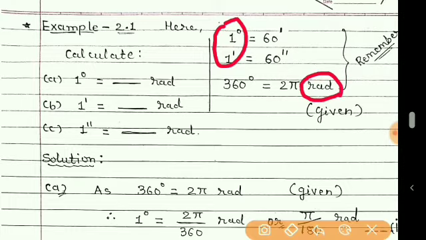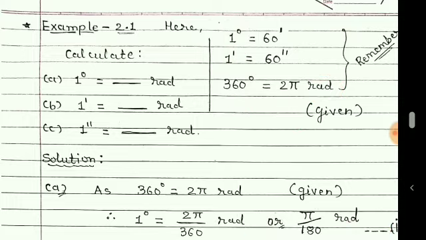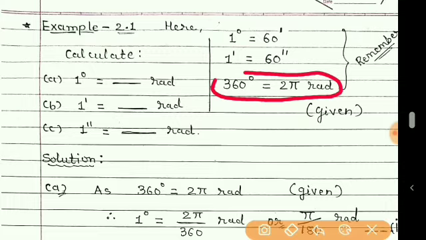So it is required to convert degree to radian. For this conversion we have to remember that 360 degree is equal to 2 pi radian.